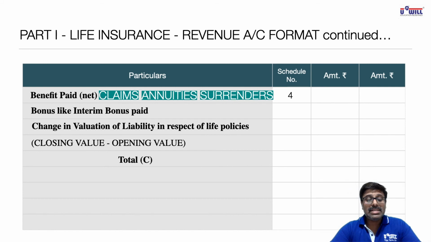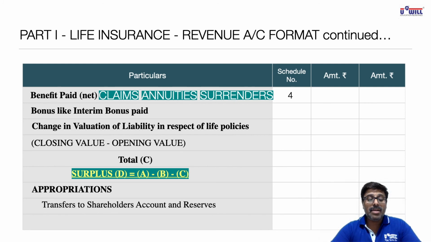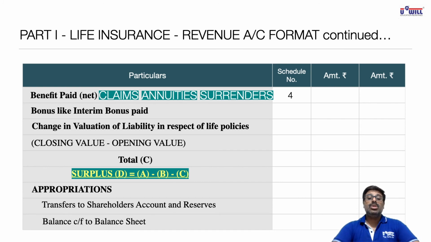Now surplus, that is D, would be equal to A minus B minus C. A, major incomes, minus B, small expenses, minus C, major expenses. And after that we will show appropriations. Appropriations means whatever amount is transferred to shareholders' accounts and reserves, and remaining balance carried forward to balance sheet. So this is the complete format of revenue account.